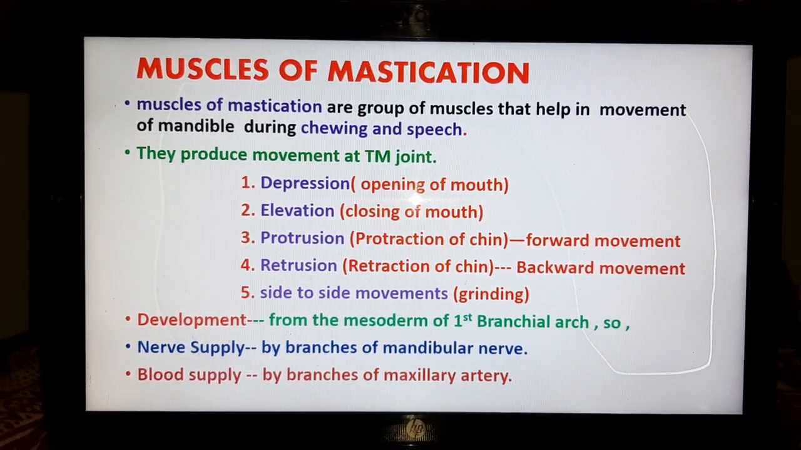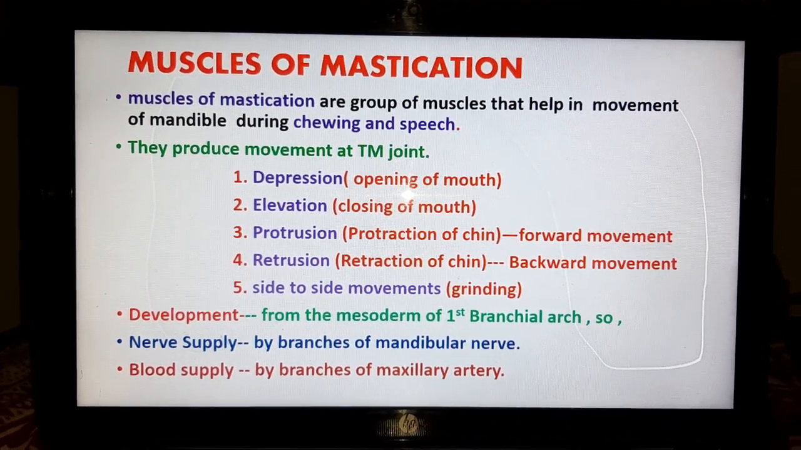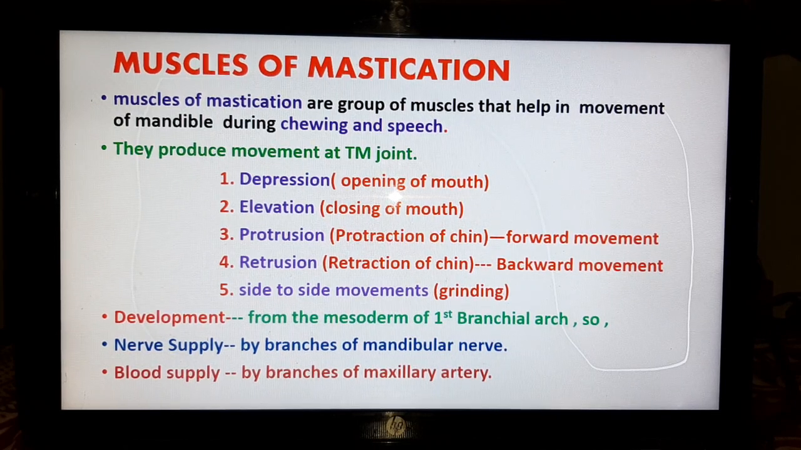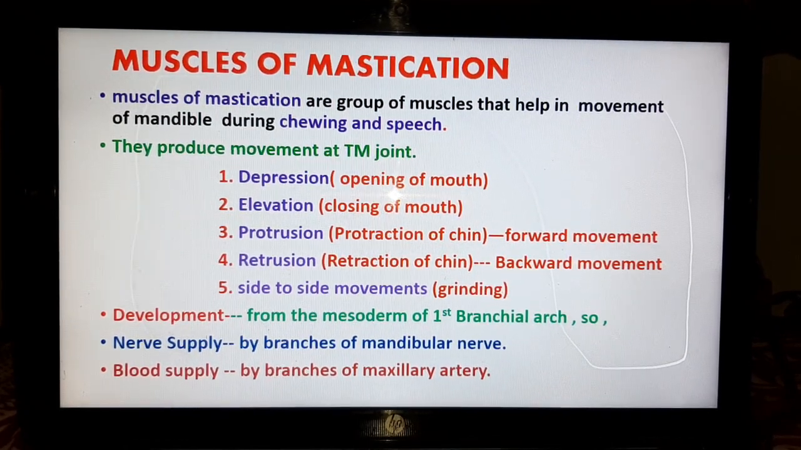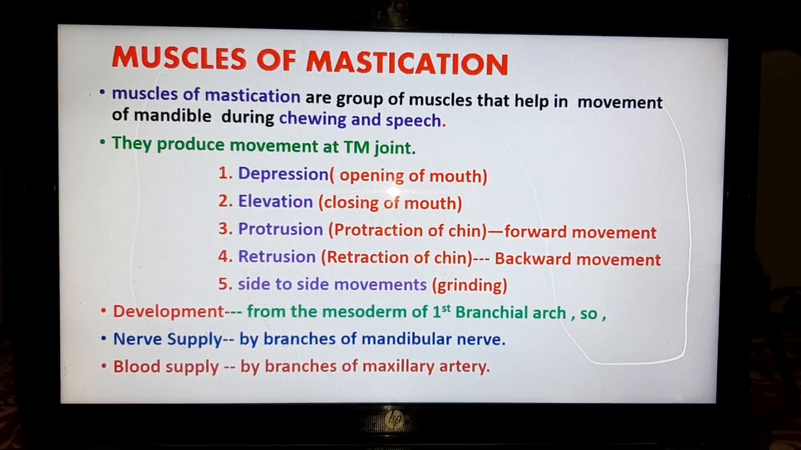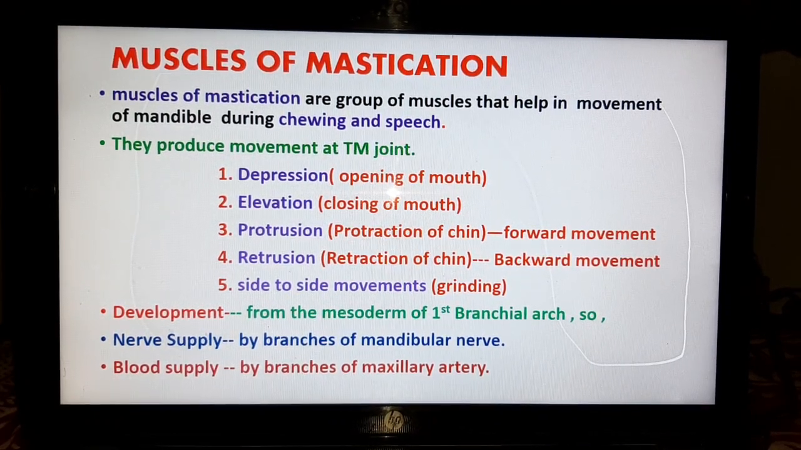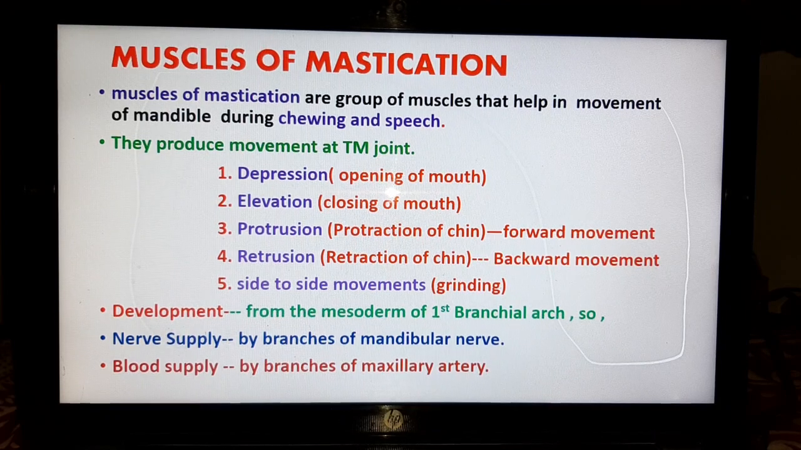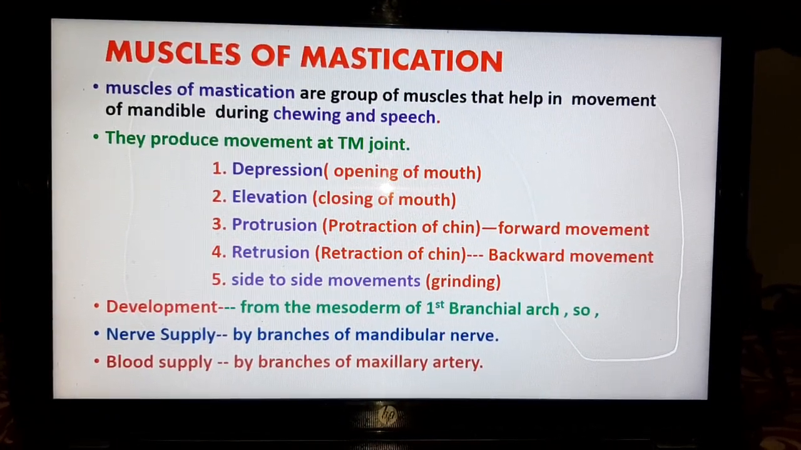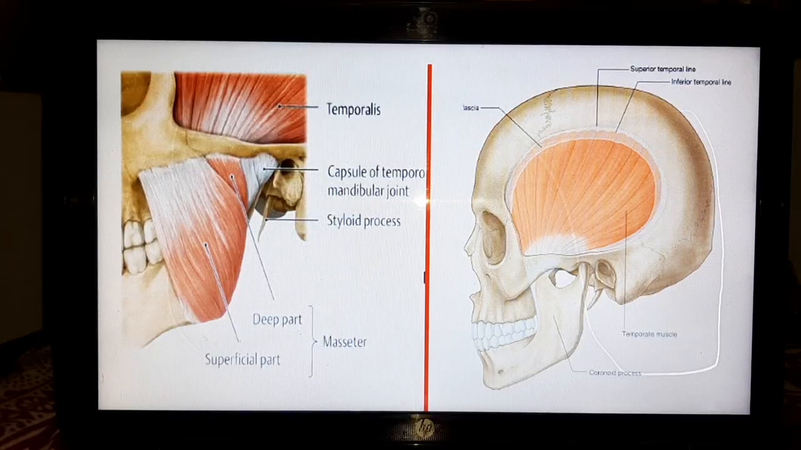These muscles of mastication develop from mesoderm of the first branchial arch in embryonic life. So they are supplied by the nerve of the first branchial arch, that is mandibular nerve. Means the muscles of mastication are supplied by branches from the mandibular nerve. The blood supply to these muscles comes from branches of maxillary artery.